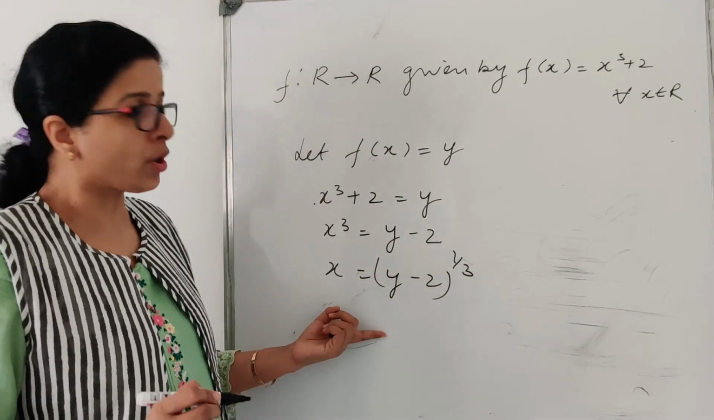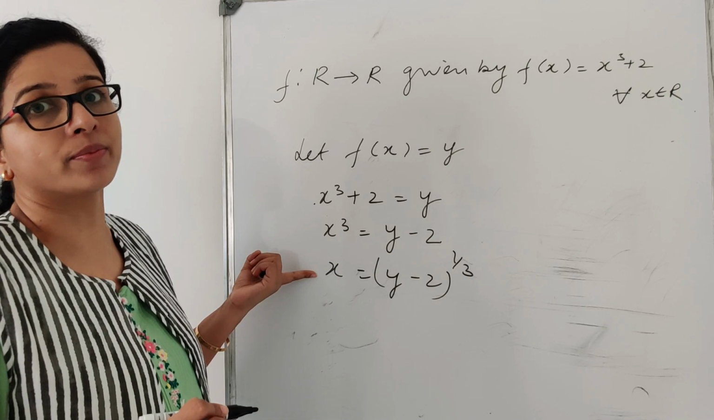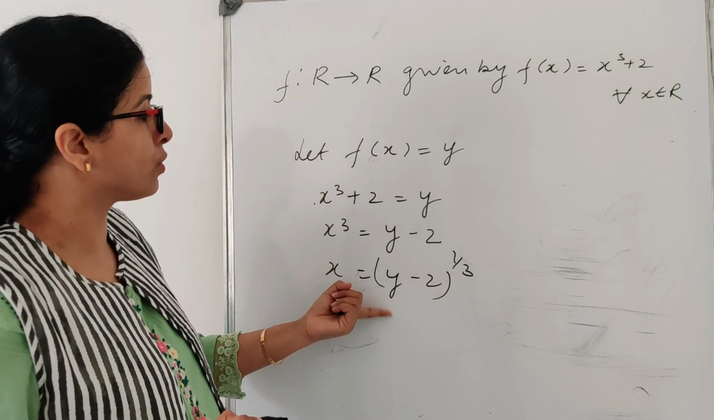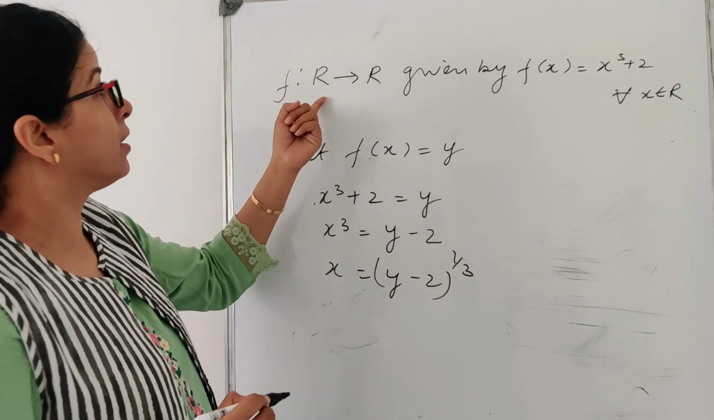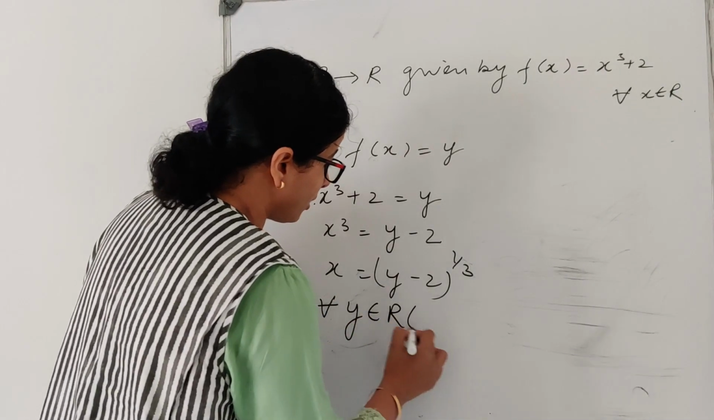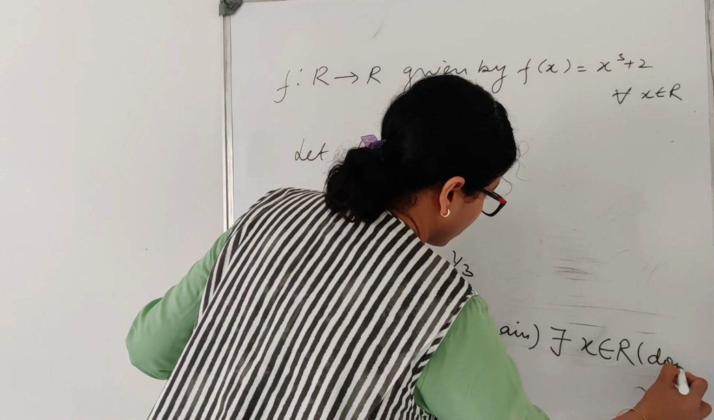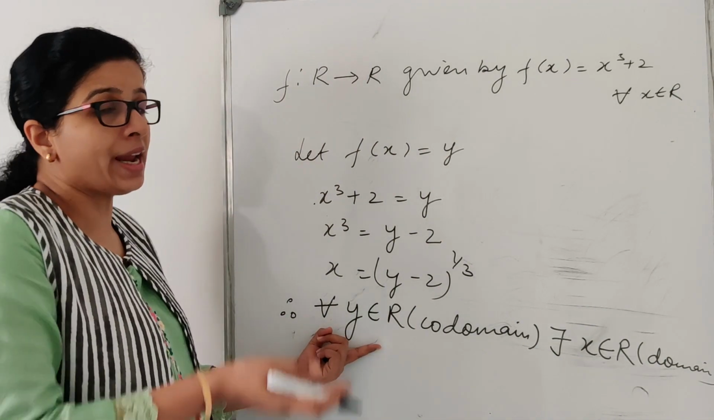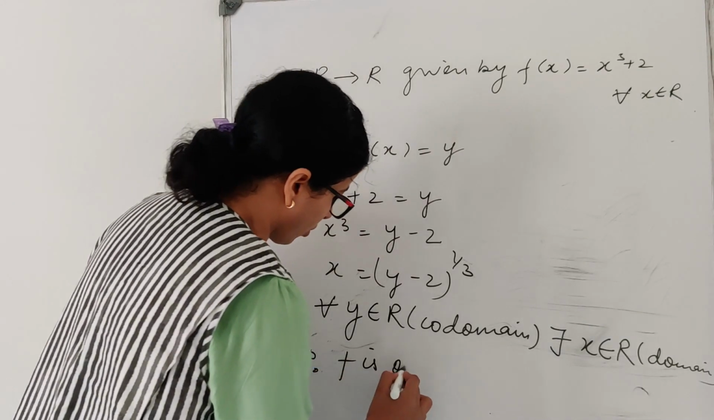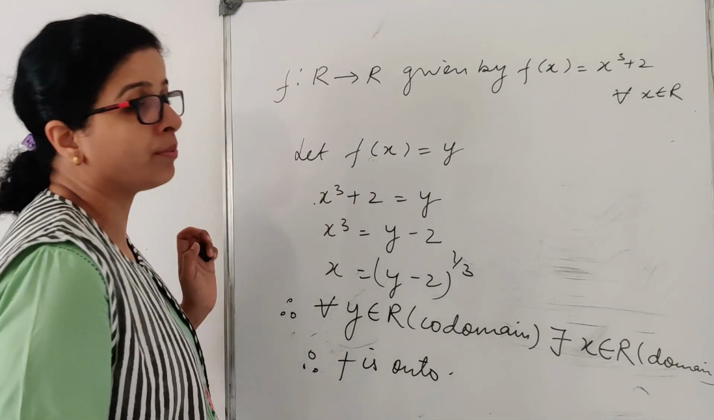Now let me check for all the values of y, do I have any x in the domain R? Yes, obviously, because the cube root, if you substitute any negative value also, the cube root will be there in your domain. Okay, so hence for every y belonging to R in the codomain, there exists x belonging to R in the domain. For every y, I have a pre-image in the domain. So hence f is onto. Is that clear?